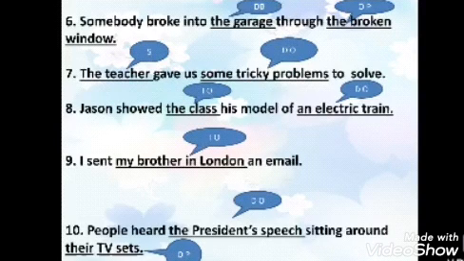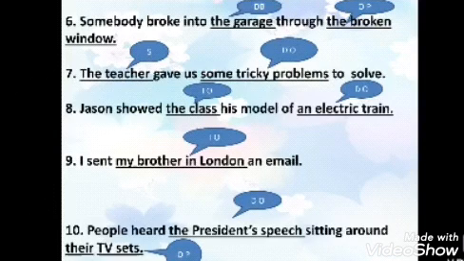Then the ninth one, I sent my brother in London an email. So I sent what? I sent an email. I sent an email to whom? My brother in London. So my brother in London is your indirect object. 10th one,